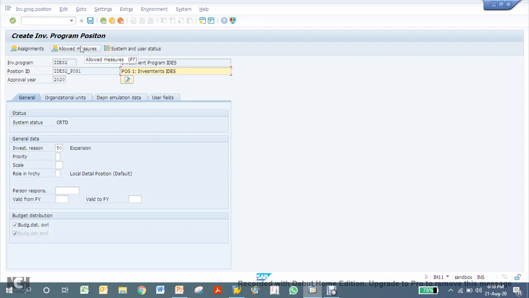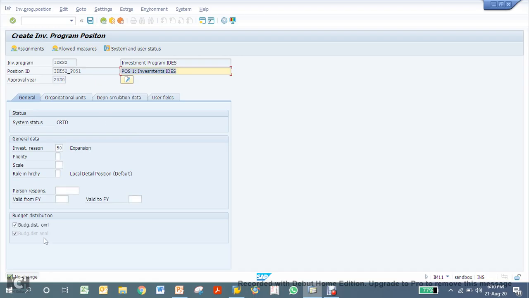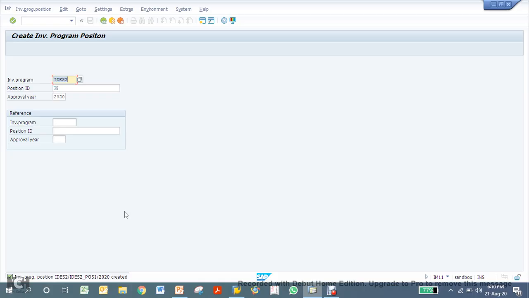Here you see allowed measures. So measures are the objects which are going to be used once the program is created. So in my investment program, I am allowing appropriation request, WBS element, and orders. And this is another important point: budget distribution control. So I want to distribute the budget overall as well as annual. Now save it. So my investment program top level position has been created.